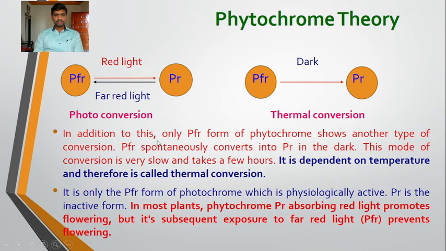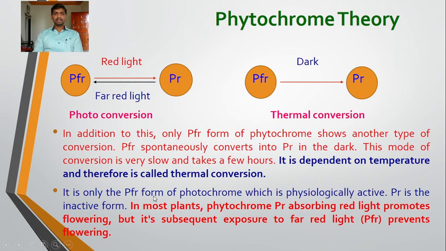In addition to this, only the PFR form of the phytochrome shows another type of conversion. PFR spontaneously converts into the PR in the dark. This mode of conversion is very slow, takes a few hours, and depends on the temperature. Therefore, it is called thermal conversion.